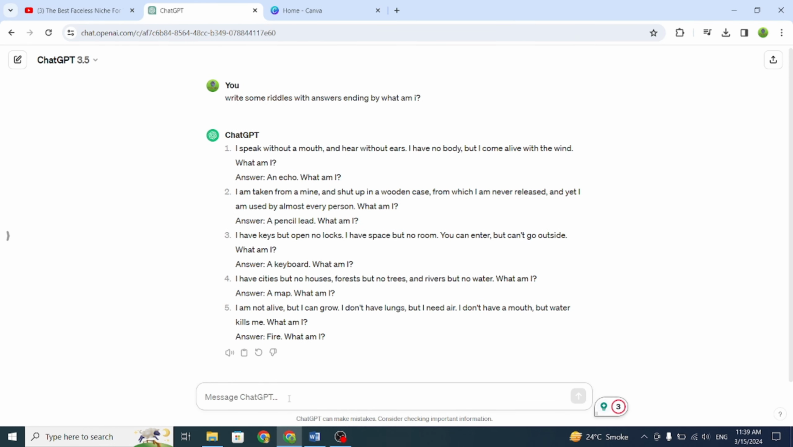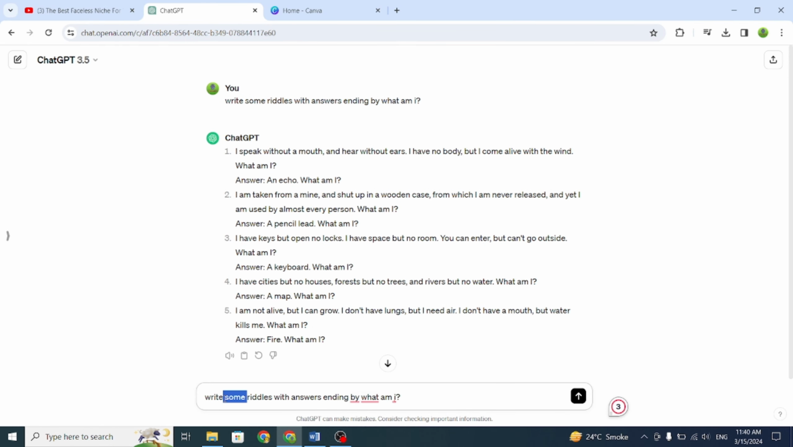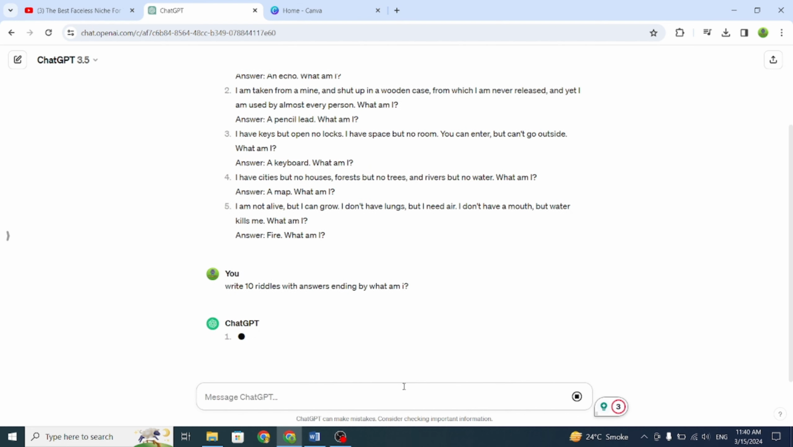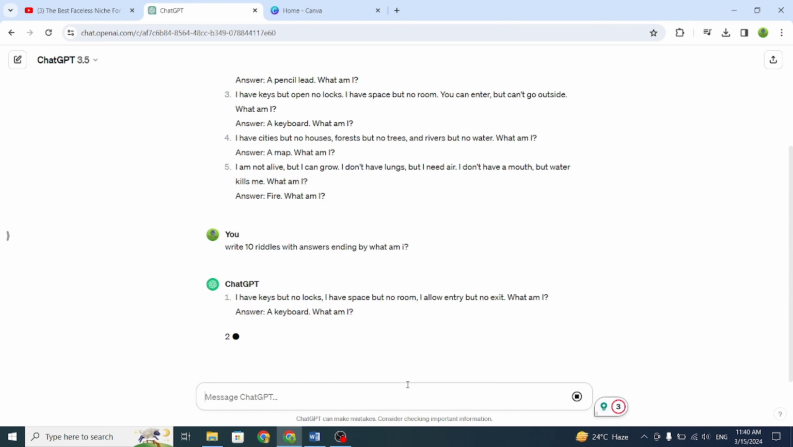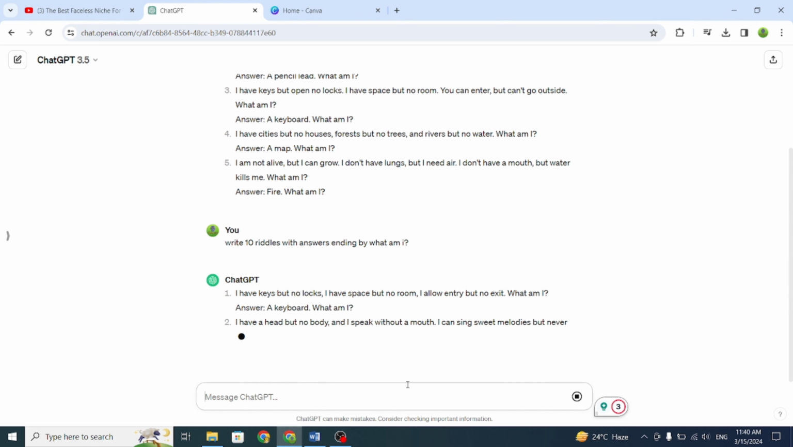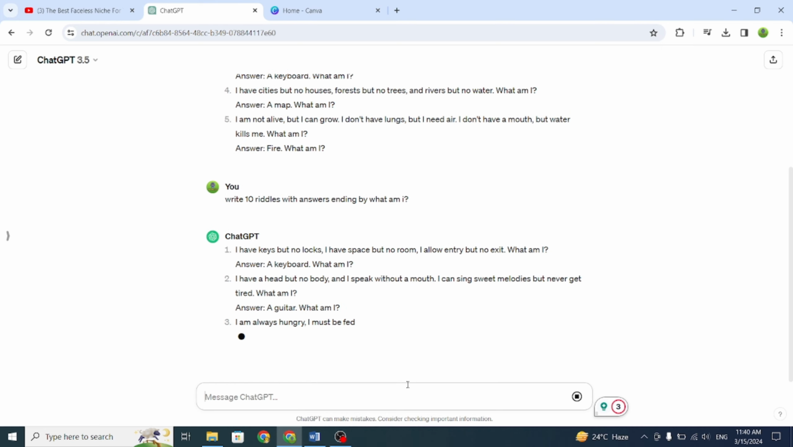As you can see, it came up with 10 ideas for us. Now, let's ask it to come up with more ideas tailored to our preferences. If you're not satisfied with the initial ideas, you can request ChatGPT to generate a new set of riddles, along with their answers. Just specify the number of riddles you want in the prompt. For instance, you can replace the word "some" with the desired number of riddles.